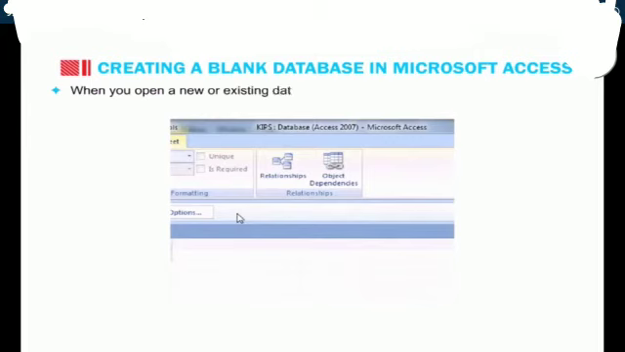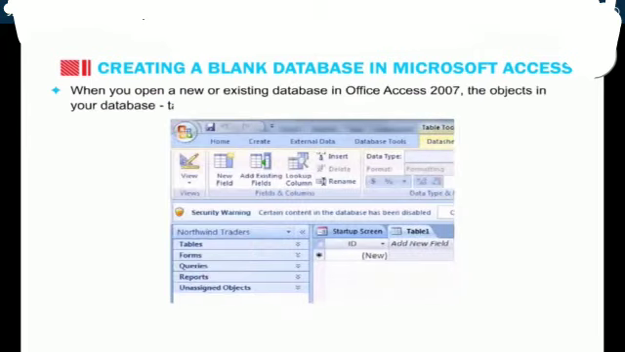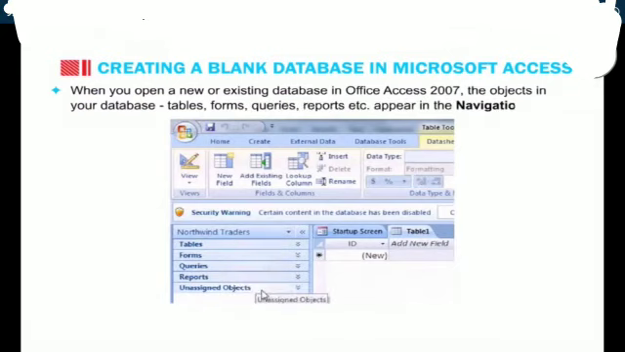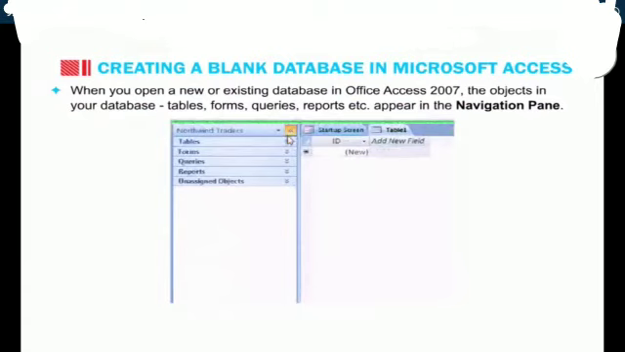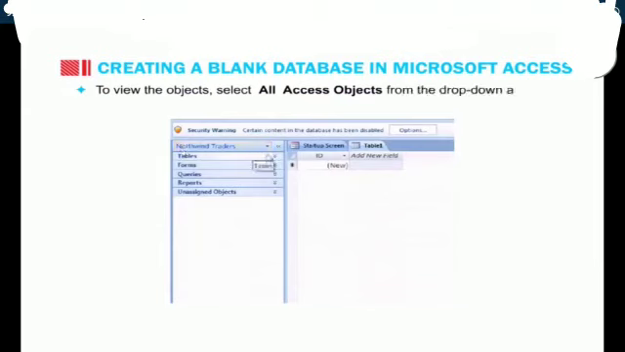When you open a new or existing database in Office Access 2007, the objects in your database, tables, forms, queries, reports, etc., appear in the navigation pane. To view the objects, select All Access Objects from the drop-down arrow in the navigation pane. The Tables tab is always selected by default.